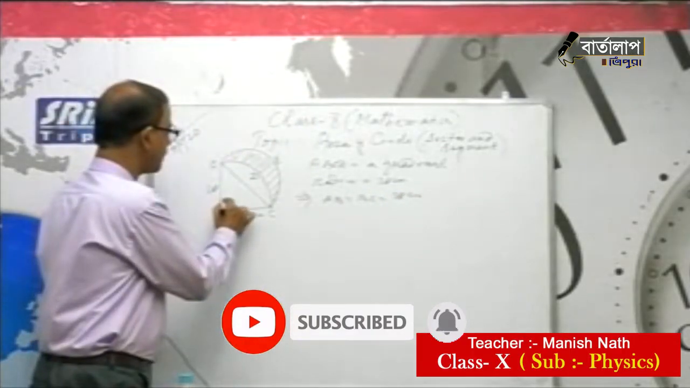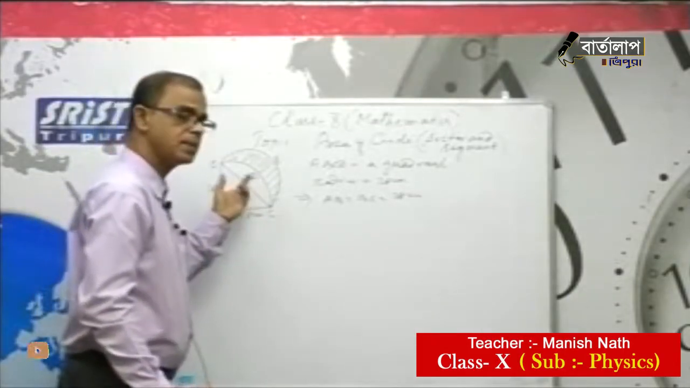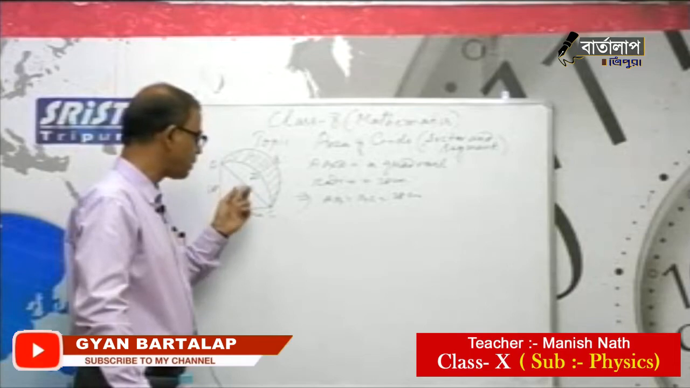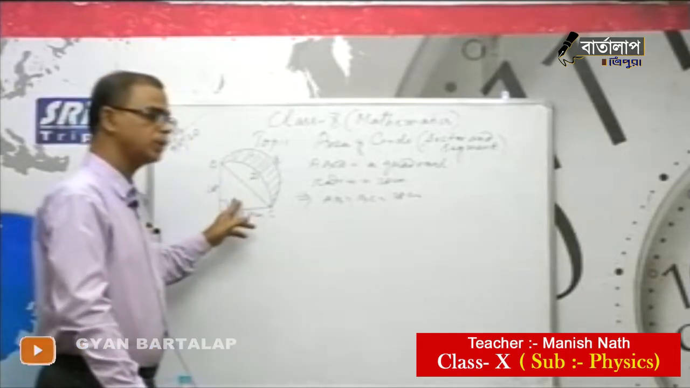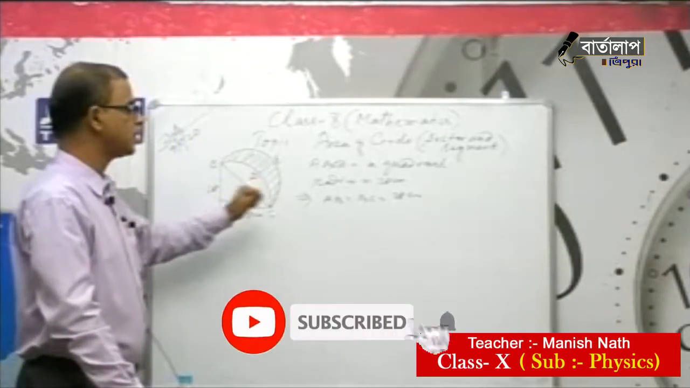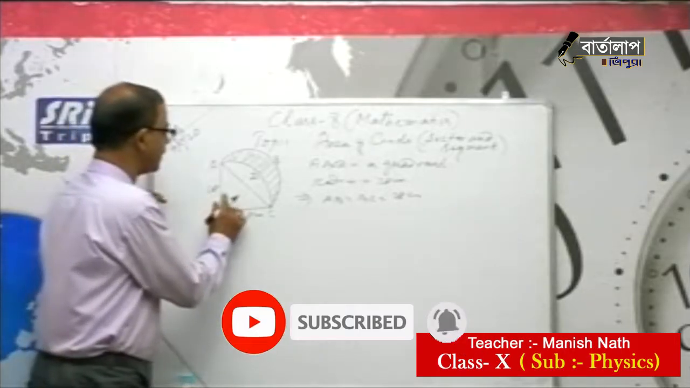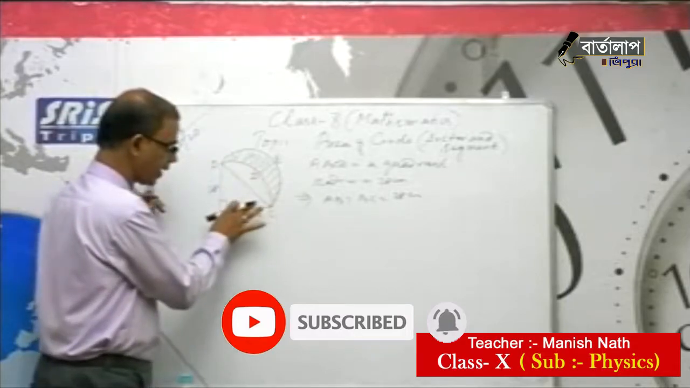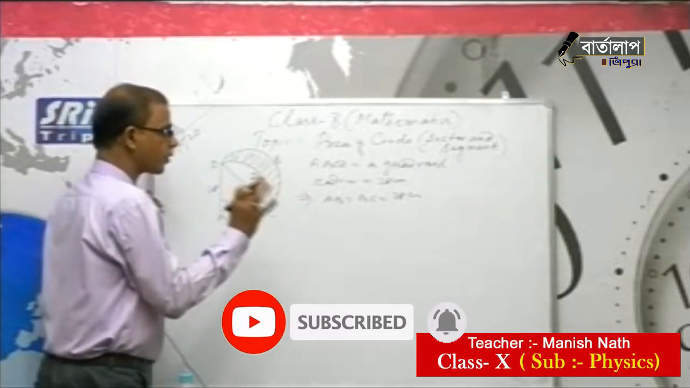Since it is a quadrant, you know the quadrant means divide the circle into 4 equal parts, and each part making 90 degree with the axis. Already yesterday we discussed about this one. So this is 90 degree and this is the quadrant ABCD. This is the quadrant, that means 1/4 part of a circle.